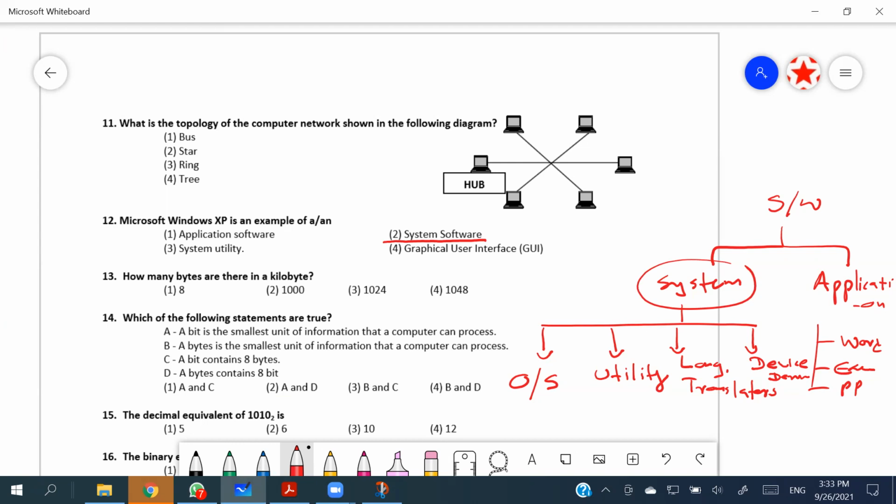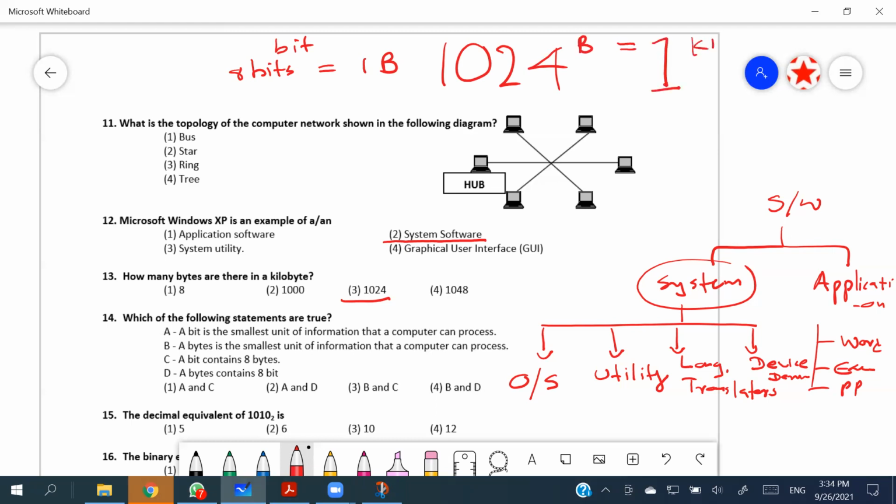Then 13, how many bytes are there in a kilobyte? Now that is very easy. That is 1024, right? They are asking how many bytes are there in a kilobyte. You should remember, bit is the smallest part. 8 bits equal 1 byte. After that, the 1024 factor matters. So 1024 bytes equal 1 kilobyte.